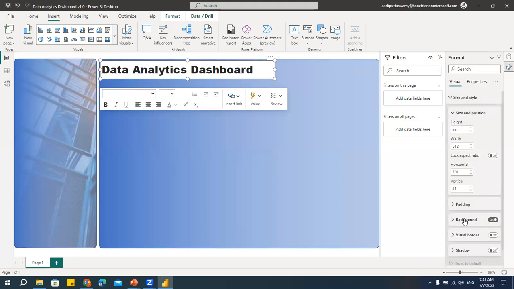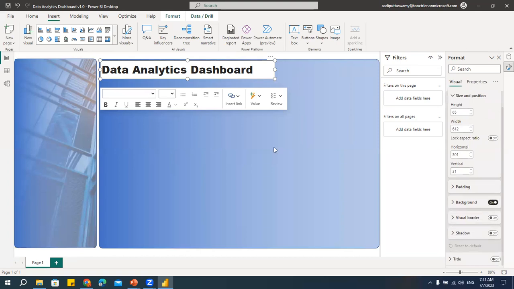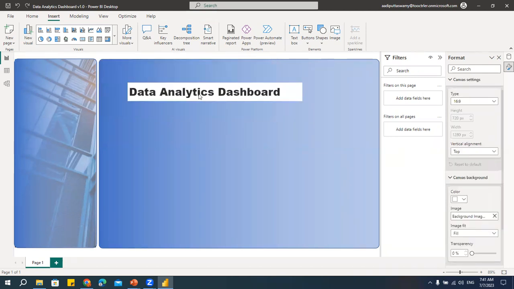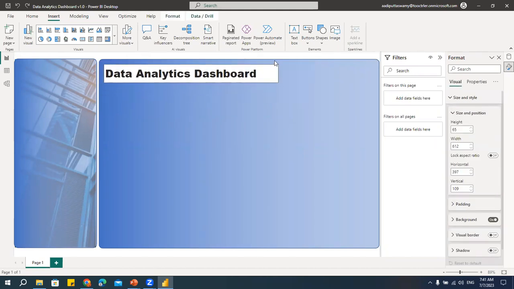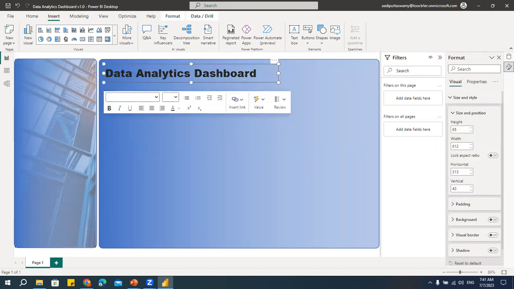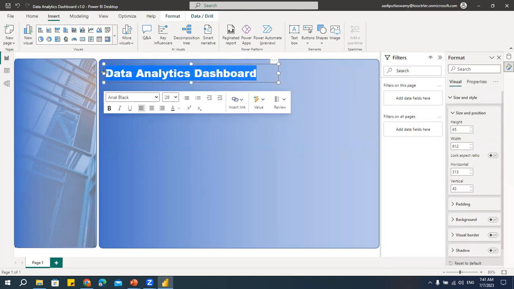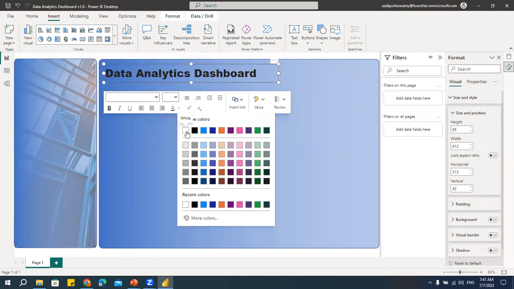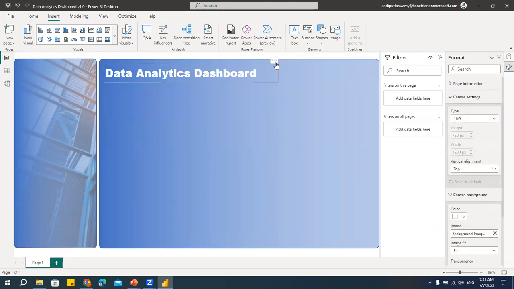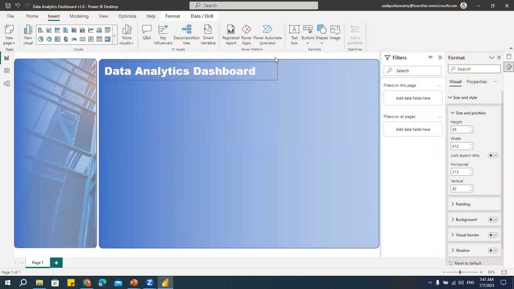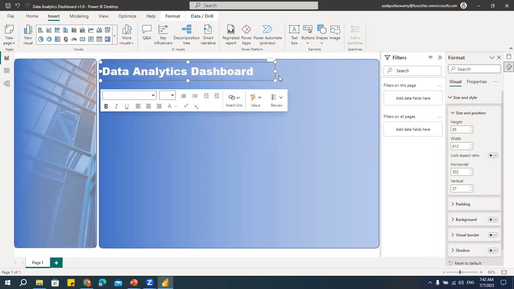Let's see, where is that? See, here I have this background. Here, if you want to learn format, please explore. There are so many options in format. It's very confusing. Even if you are confused, then go here to that object and double click. It will take me to that particular option. Let me move this. This background, I'll remove this background. See, I have to select this. And I'll try to change the color. Let's say white. It's looking good. Yes. And I'll take this and I'll keep it. Right. So my title is ready.